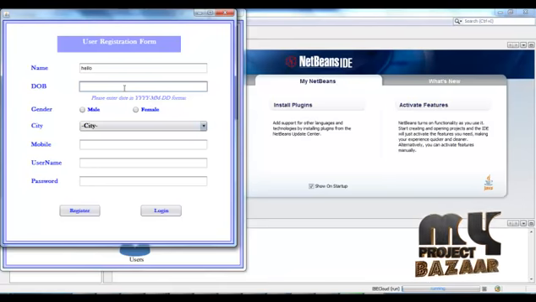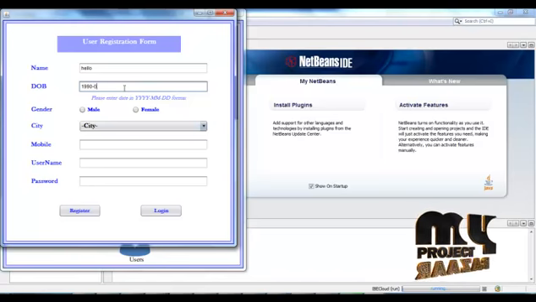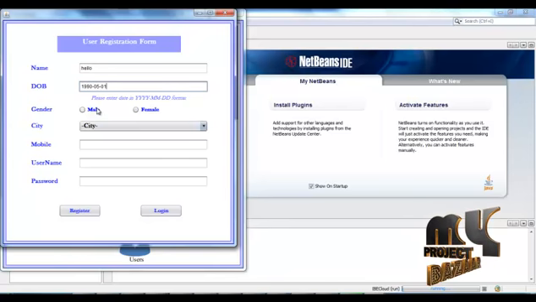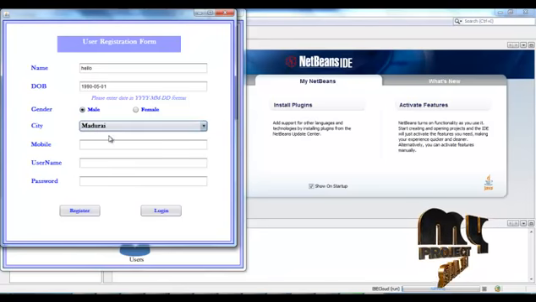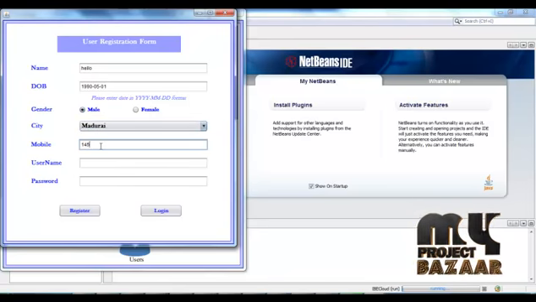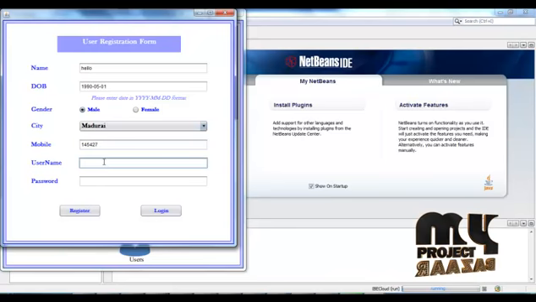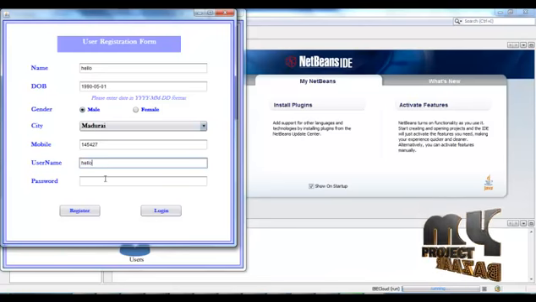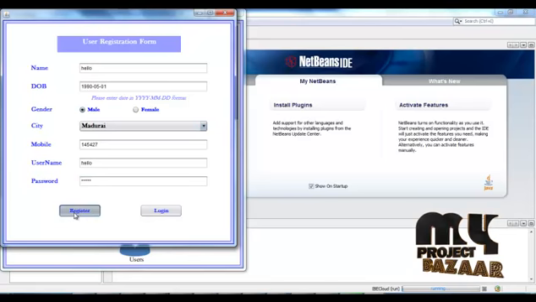So let's give 90, month and date. Choose the option of sender, then choose the city, then give the mobile number, then username, then password, then click register.